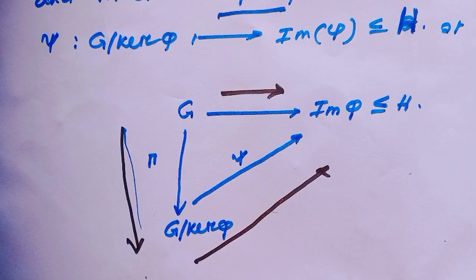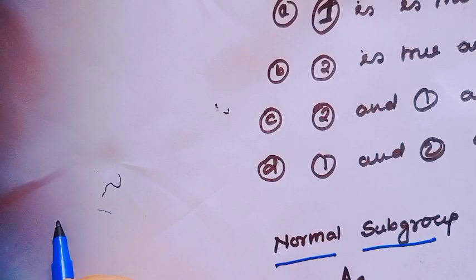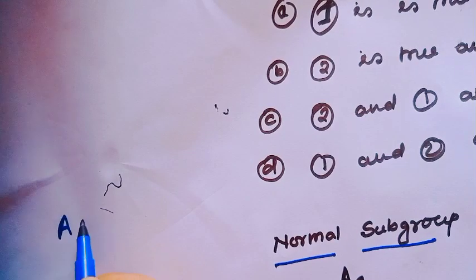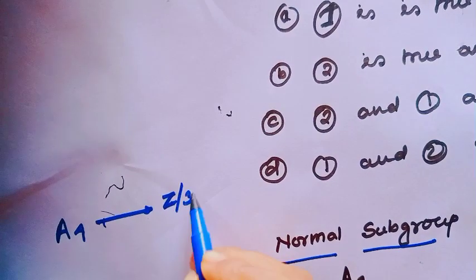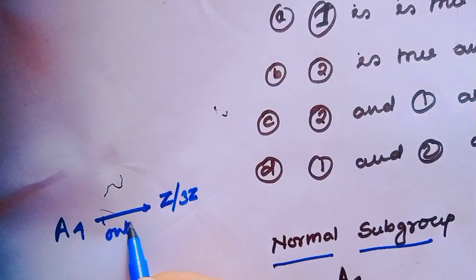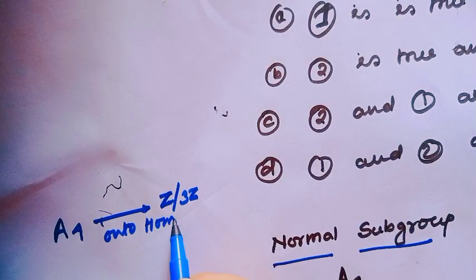Now let's see the option. We have to find whether the mapping from A4 to Z mod 3Z is an onto homomorphism.